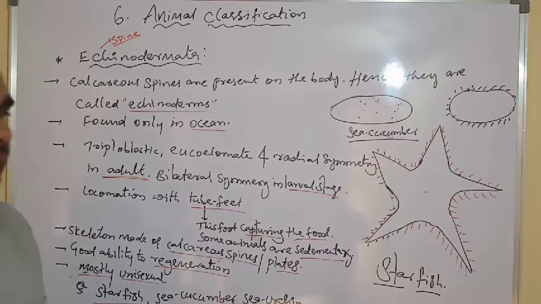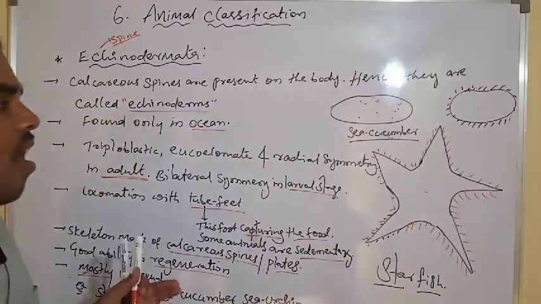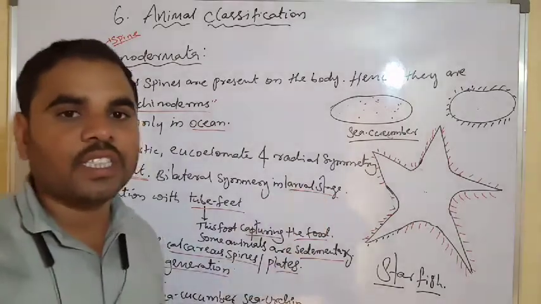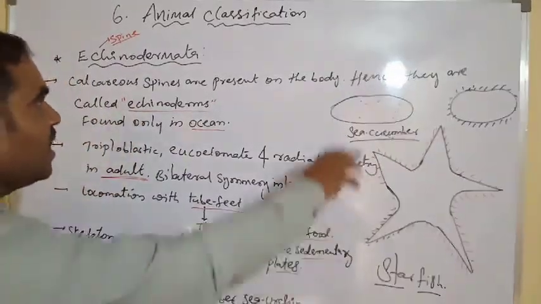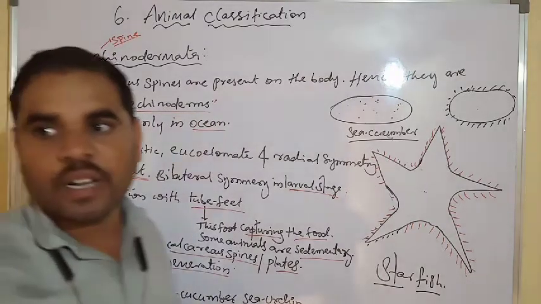When they die, they settle down in the ocean and form hard rock-like substances. Calcium carbonate is present in their cells. This is all about Echinodermata.